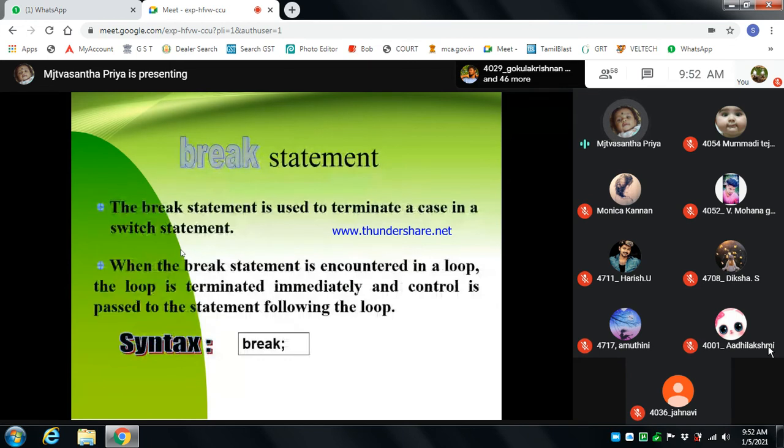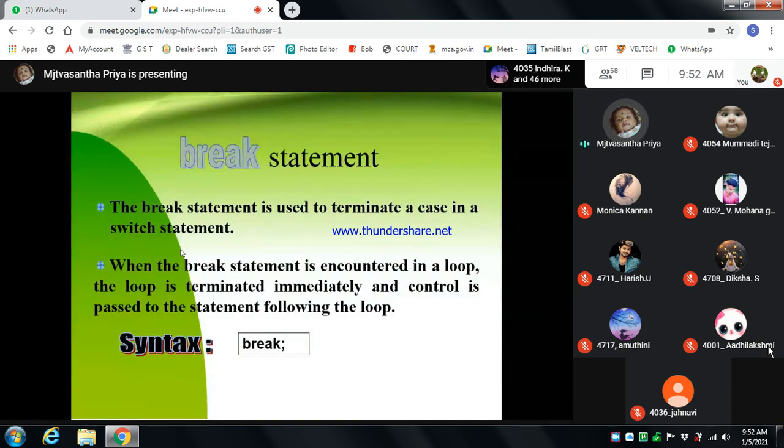Next, the break statement. The break statement terminates a loop or exits a switch. It is used in for loops, do while loops and switch statements. It is usually associated with an if statement within the looping construct.